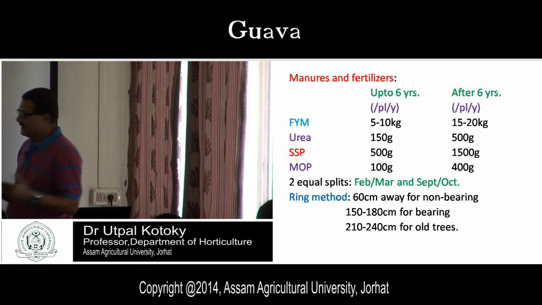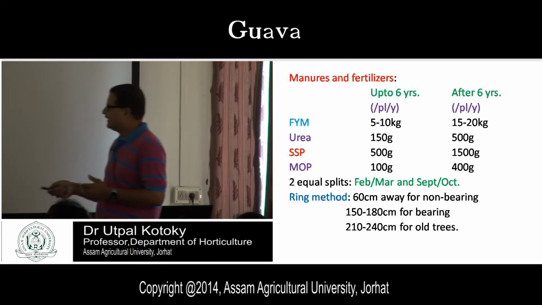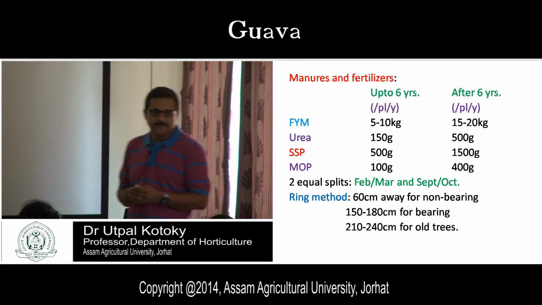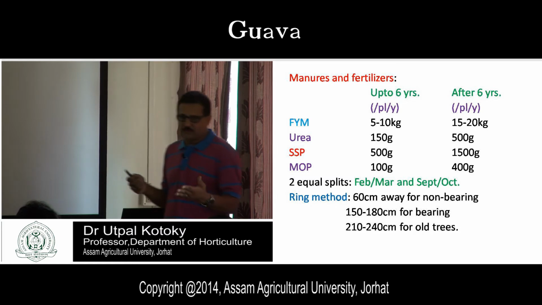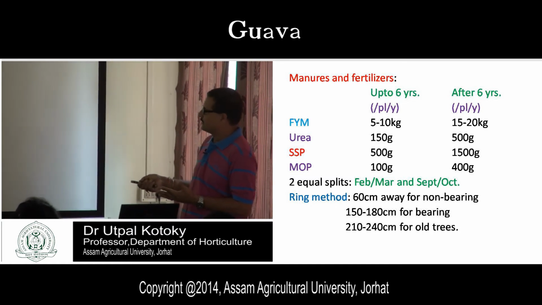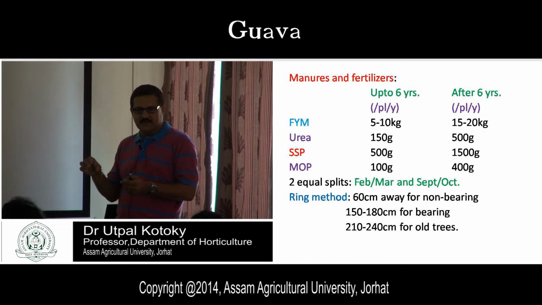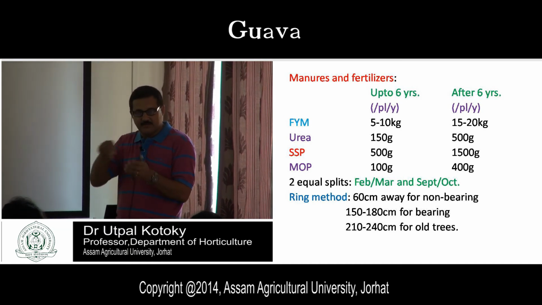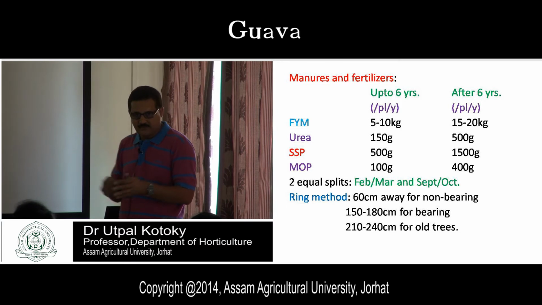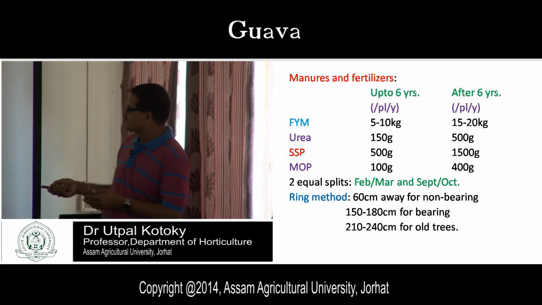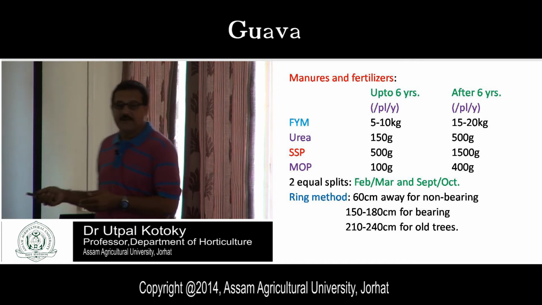What is the method? Already I have shown you in the field, this is your ring method. You have applied the fertilizers in which crop? In the field? Coconut. Okay, same process. That means the ring method of application should be done. So ring method of application, the ring should be 8 to 10 centimeter deep, and 8 to 10 centimeter breadth.